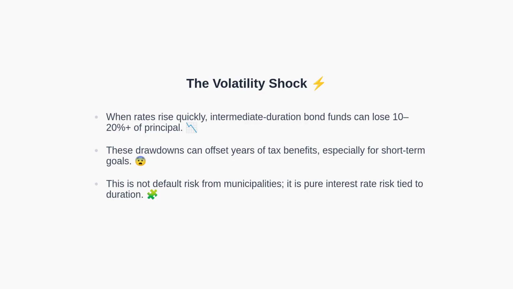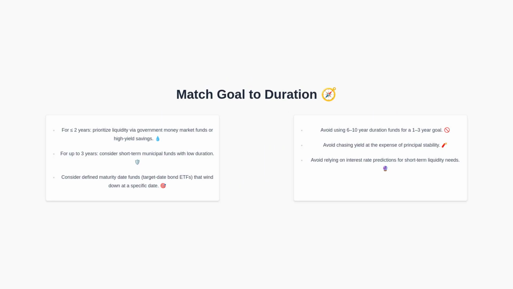After that, consider the volatility shock observed during rate hiking cycles. Intermediate duration bond funds have experienced declines of 10 to 20% or more when rates rose rapidly. These losses can easily erase years of tax benefits for investors with short-term goals. Importantly, these drawdowns are typically not due to municipal defaults, but rather to interest rate risk via duration exposure.